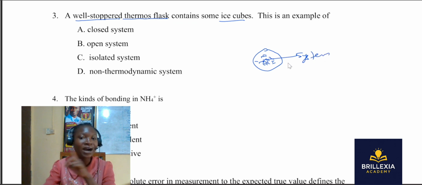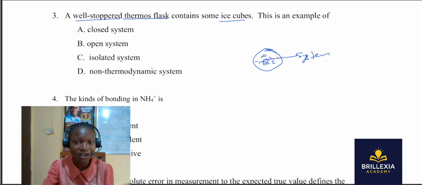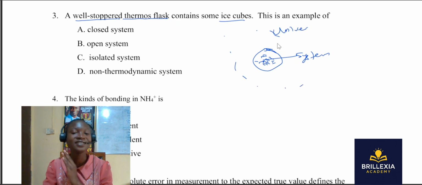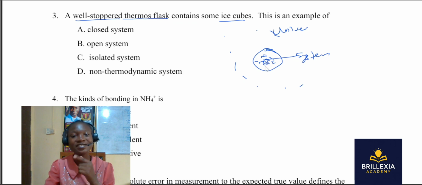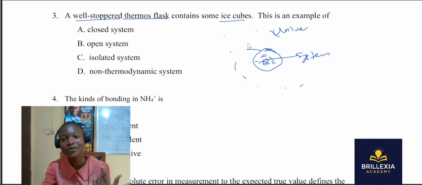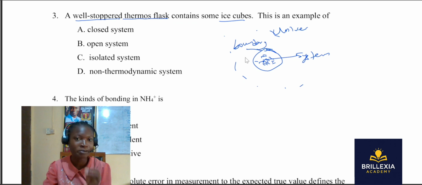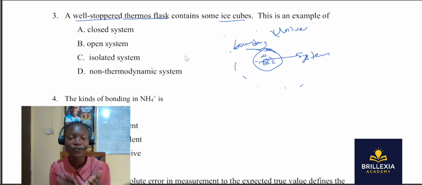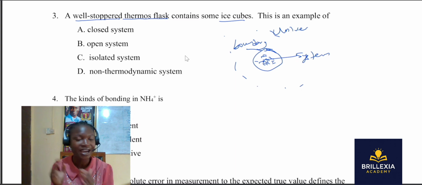Then we have boundary. This is the boundary. Let's say this is the rest of the universe. So this is the universe. Whatever is separating the system away from the universe is what we mean by a boundary. For those people that don't know what we mean by a system, that's why I explained that. In a system, there can be exchange of energy and matter between the boundary and the system.